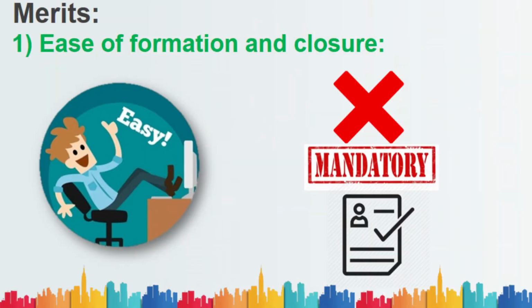Moving on to the next thing, that is merit. The first merit is ease of formation and closure. A partnership business can be started by making an agreement between future partners or upcoming partners. There is no requirement of registration of the business. That is the reason why it can be started easily and it can be closed easily. But the partner has to be cautious about the liabilities.